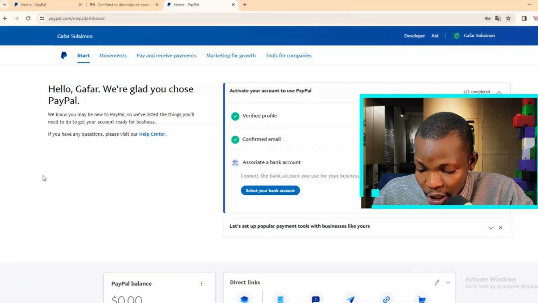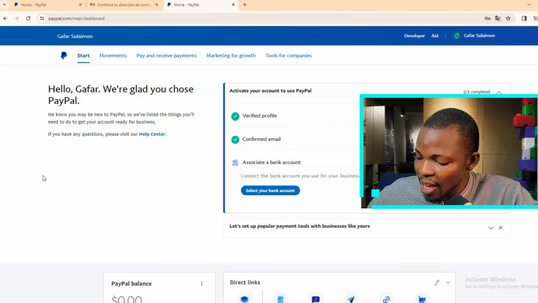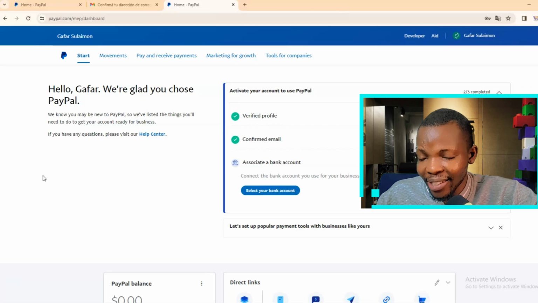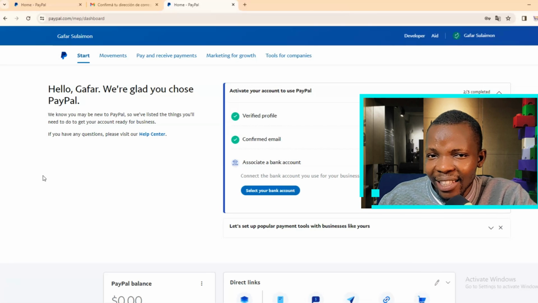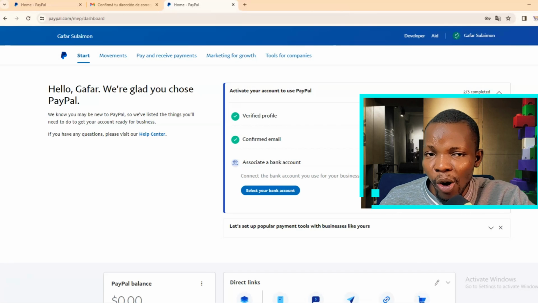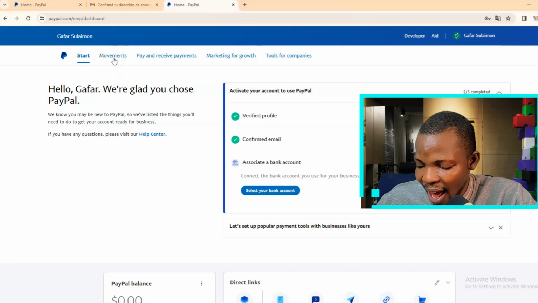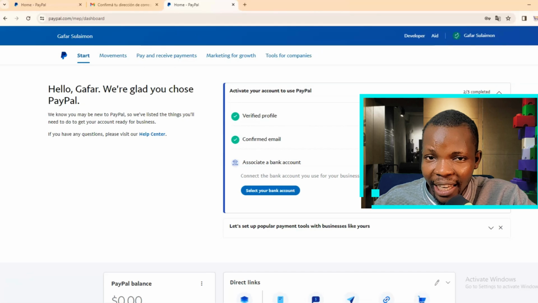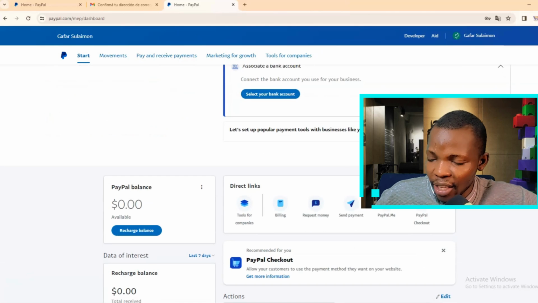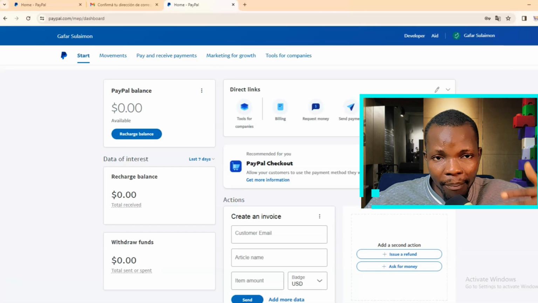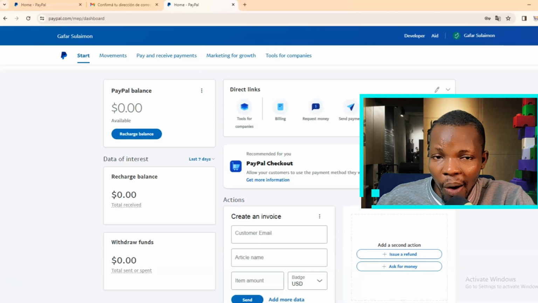All right, so I will suggest you wait, and just in the meantime, if you don't have a USD bank account, you can just indicate right in the comment section below, so I can show you how you can get it in 10 minutes right from your comfort zone, without any hassle at all, without too much paperwork. You already have all the details, so all you have to do is to just put it there, and definitely you will generate a USD bank account legally. It's not even illegal, it's legal. All right, and if you already have it, then proceed with this video after 24 to 48 hours. Come back here and proceed with the training, and definitely you will see how it is going.